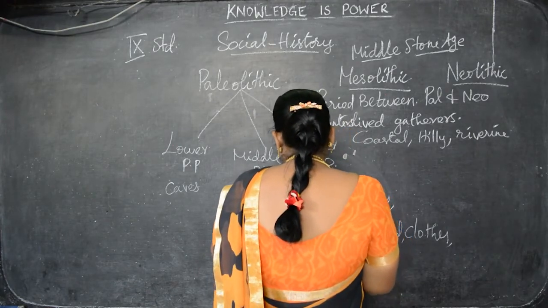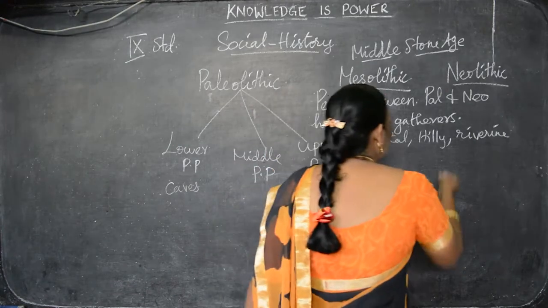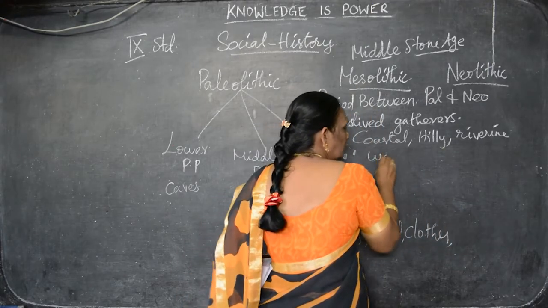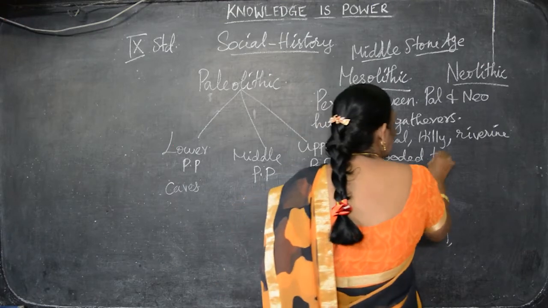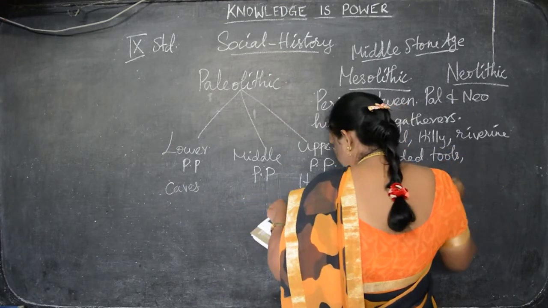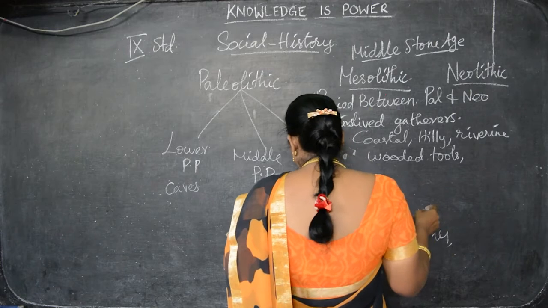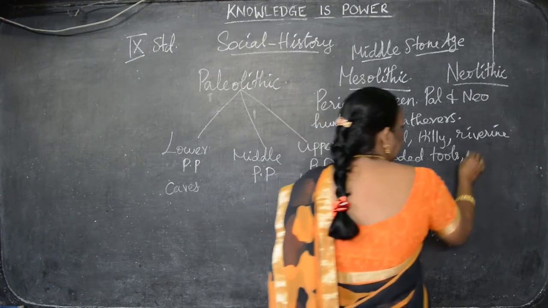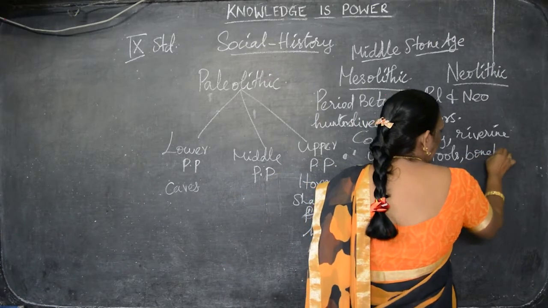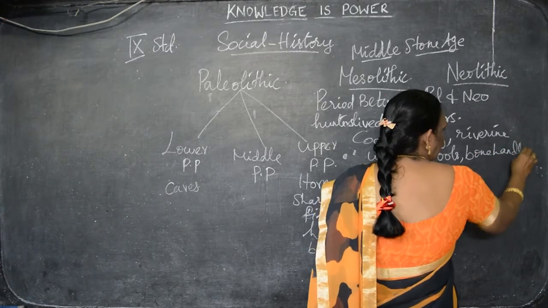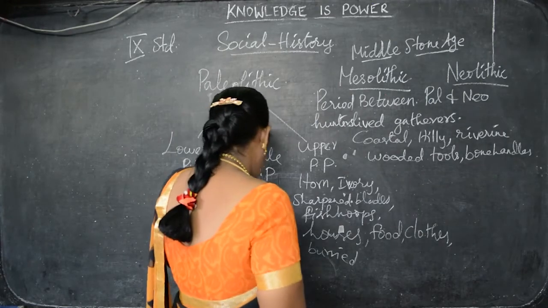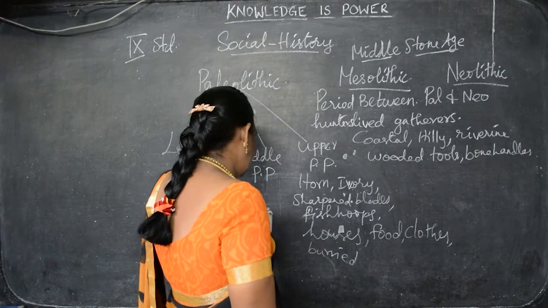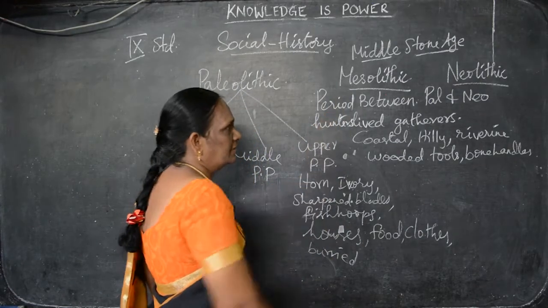Understand? And the tools they used were wooden tools. They made wooden tools with bone handles. The wooden tools with bone handles they used. Okay. So these are all about the Mesolithic period.